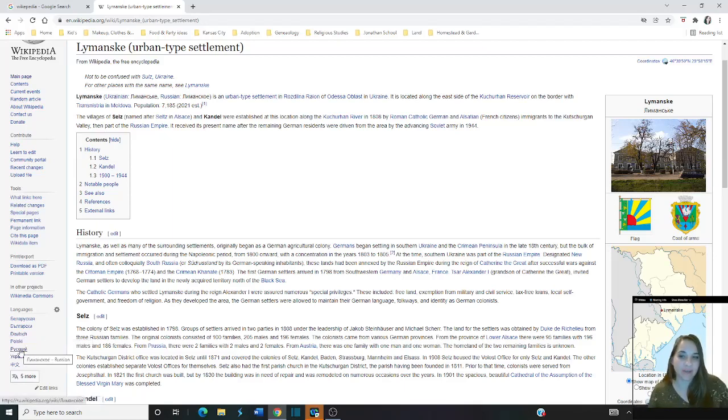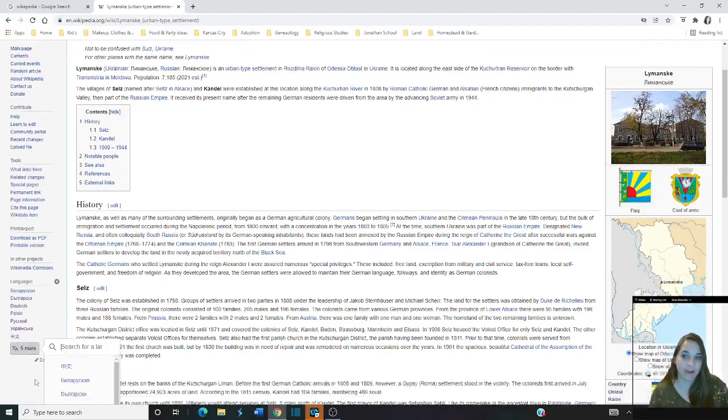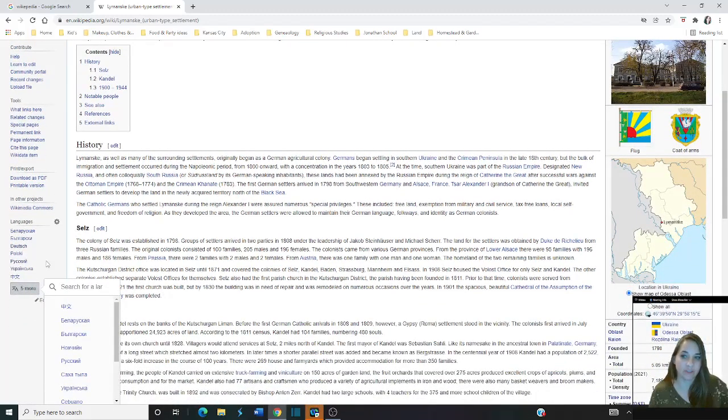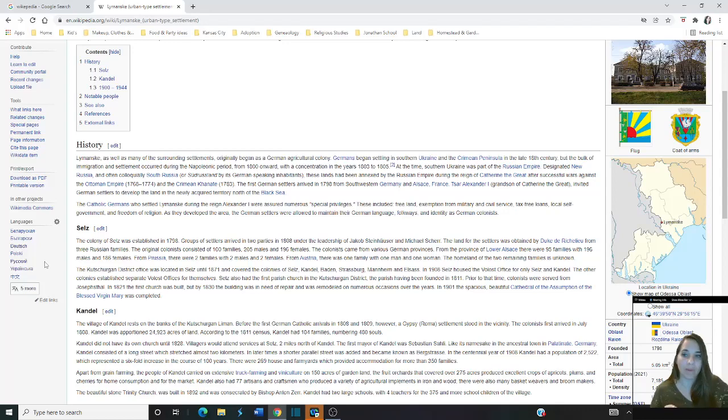So this says right here, Russian. And this says Ukrainian. So this page is in all these different languages that it's showing you. There's 5+ more. Look at this. You can translate it too, right? The reason I'm showing you this is because I want you to keep in mind, again, Russians and Germans with those languages lived here. So there might be something important here. It's not just going to be a translation of this page. I'm going to show you in a minute.